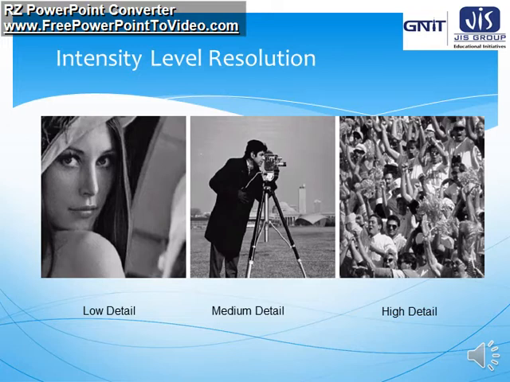Now the extreme right side image has lots of people doing lots of things, so it must require high details, because lots of people are there. If you want to track all of them or some one of them, you require a better quality image with high details. So these are three different examples having different resolutions, different details.